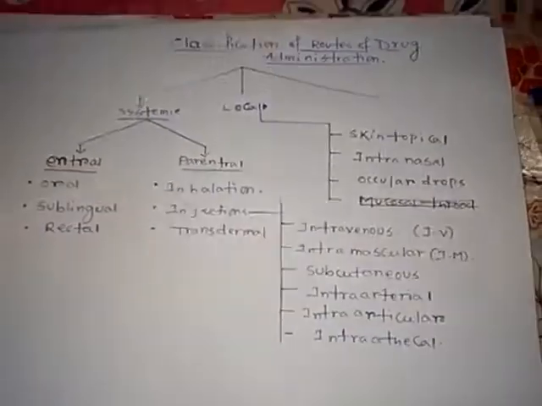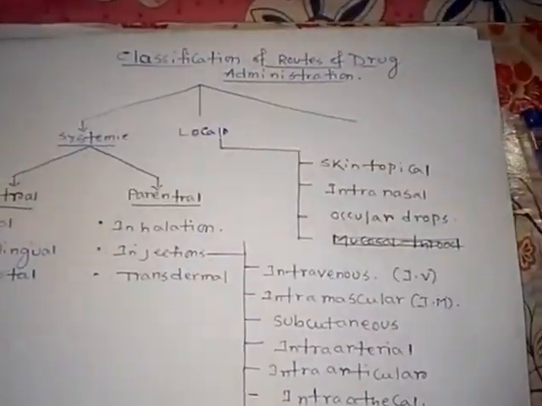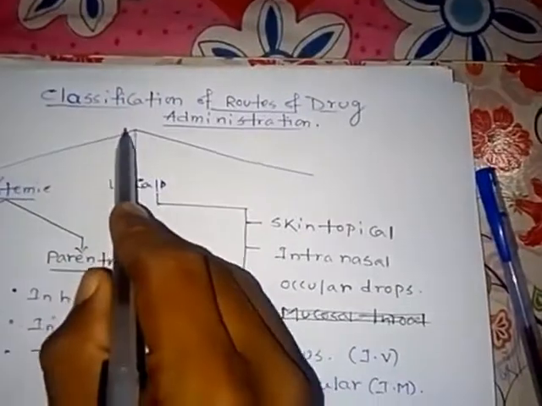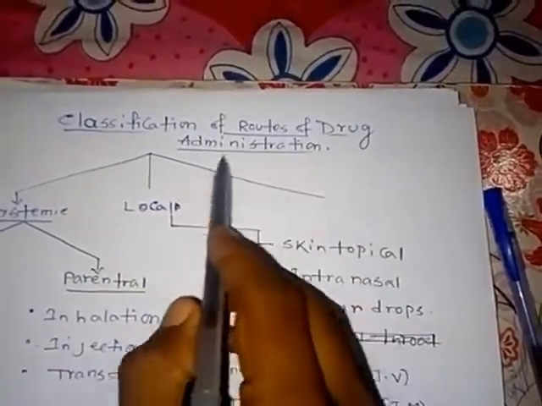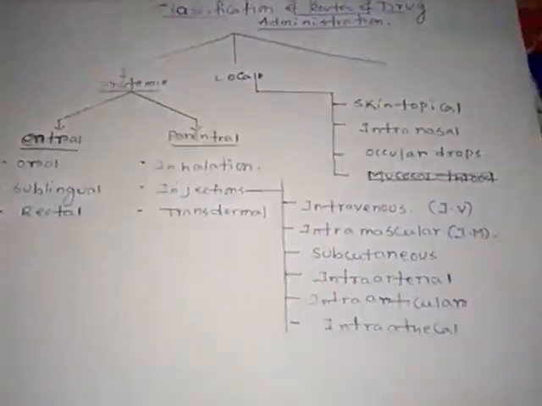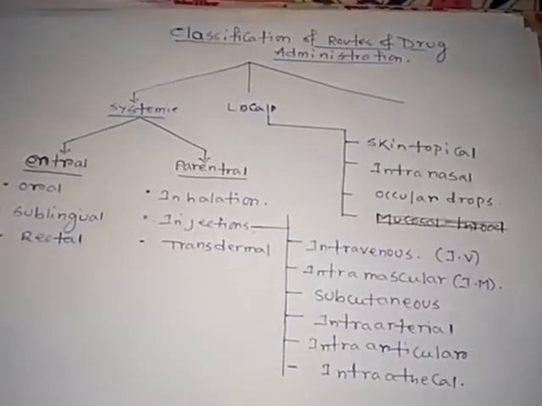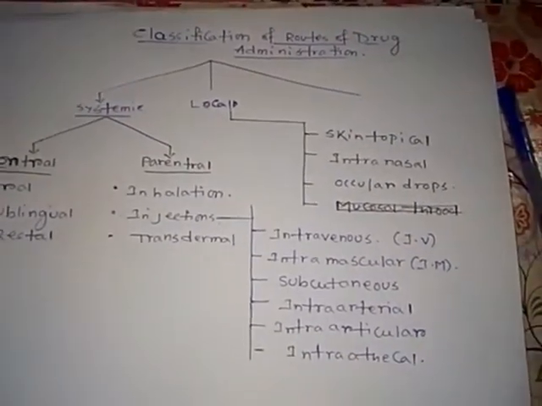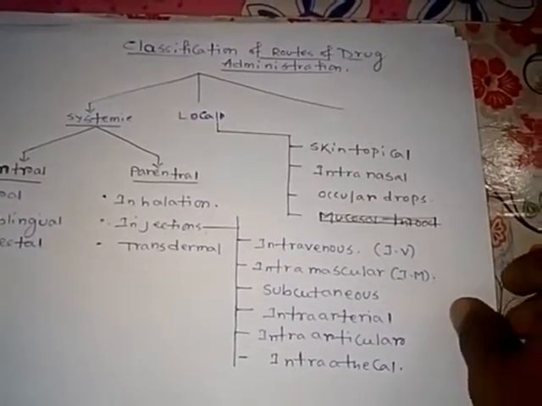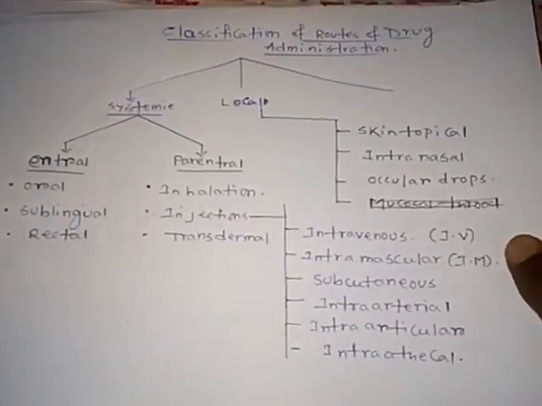As I told, today I will discuss the routes of drug administration, the classifications of the routes of drug administration. Before that we need to know some important information, like what is bioavailability and what is the first pass effect. First we will see what bioavailability and the first pass effect are, then we will move on to the different types of routes of drug administration. So let's see.